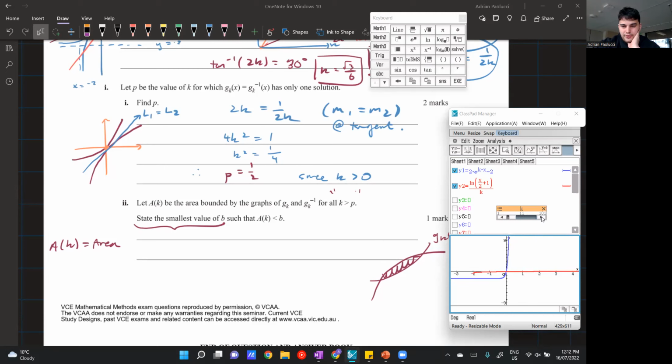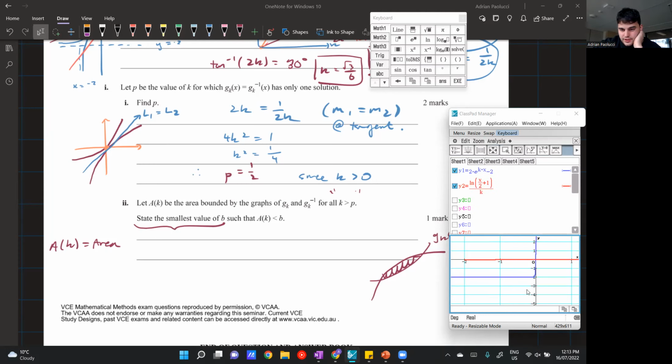So K equals 1, K equals 6, K equals 11. And you can see the graphs are getting further and further away, but it's slowing down as we increase K. Let's box in the area here. This is my area now. You can see the graphs kind of cut off there.